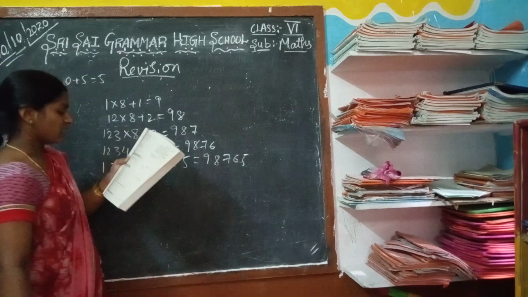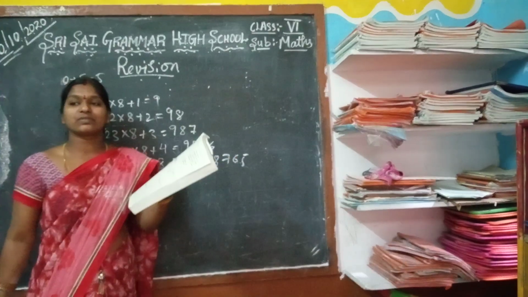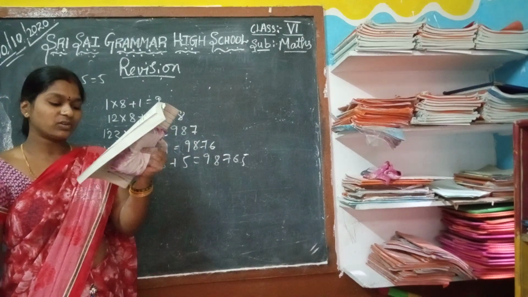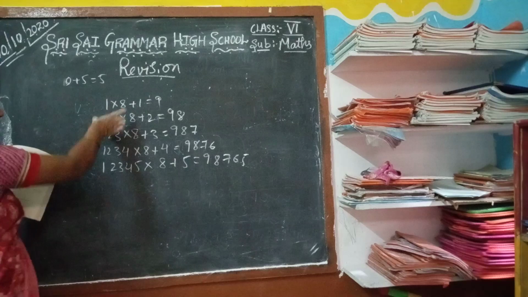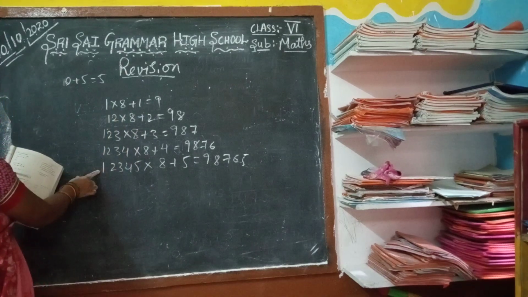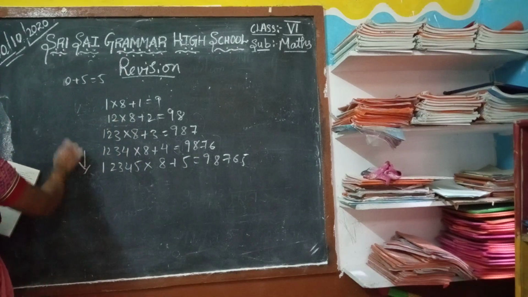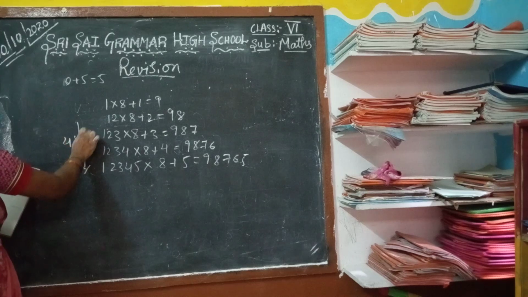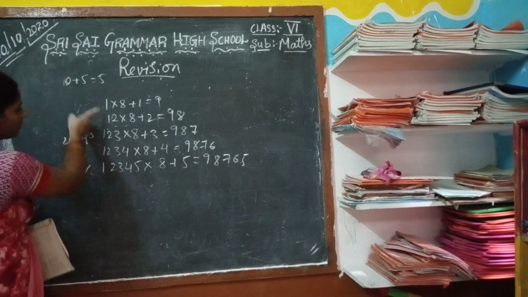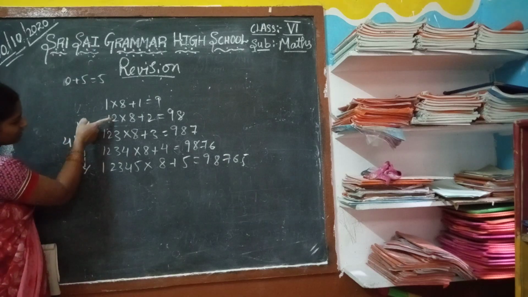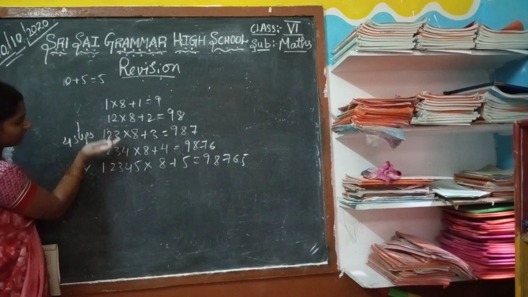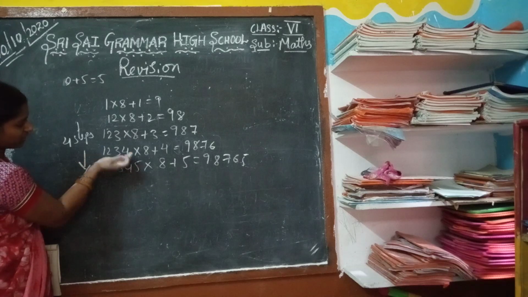They are telling us to write the next 4 steps. Can you find out how the pattern works? Till 5 they have done, we have to do the next 4 steps. Easily you can identify what is repeating. The next number is repeating: in the first line 1, next 2, in the third line 3, fourth line 4, fifth line 5.